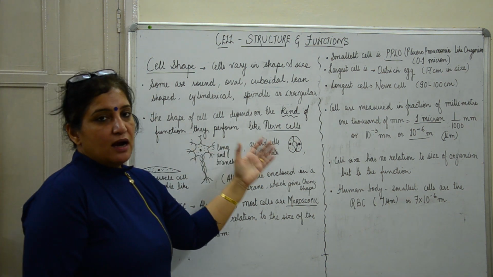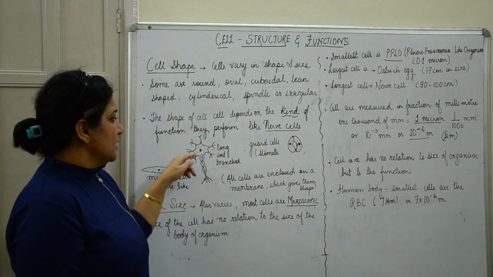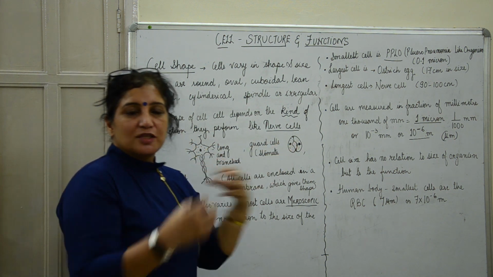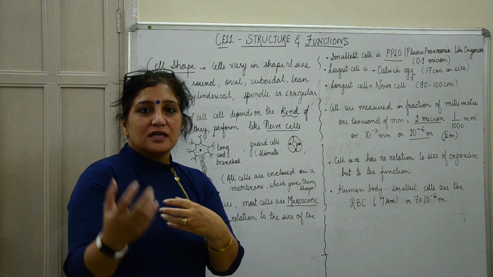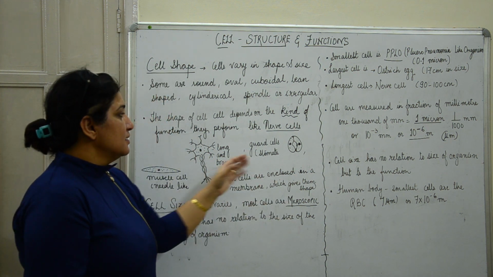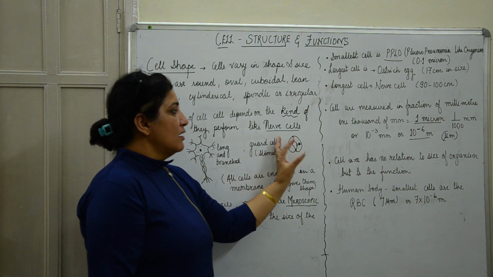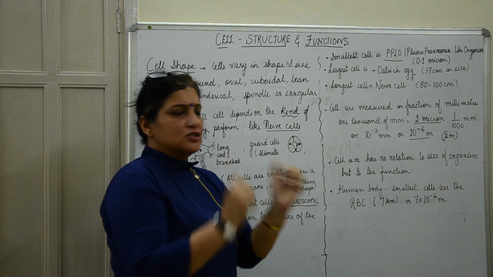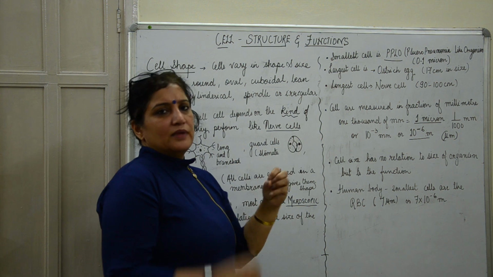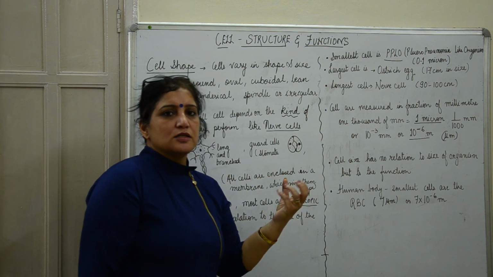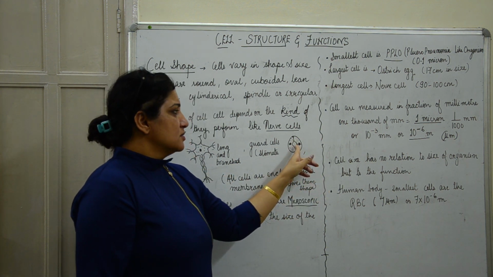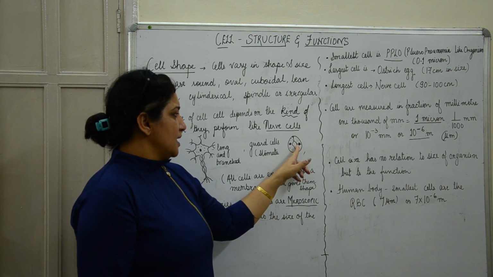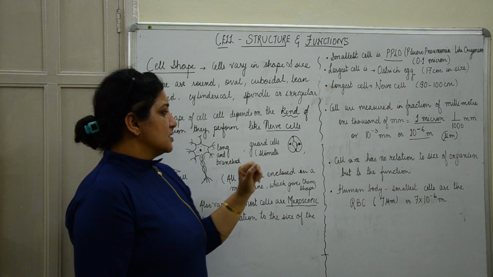Like if you see our nerve cell, this is our nerve cell. It is very long and it is very branched because it has to connect with other nerves. That is how it will transfer the stimulus. Similarly, the guard cells of the stomata, they are bean shaped. So when they become turgid they open, and when they collapse, they close the stomata. Right now, what I have shown you is a turgid cell, and that is why we can see this opening.